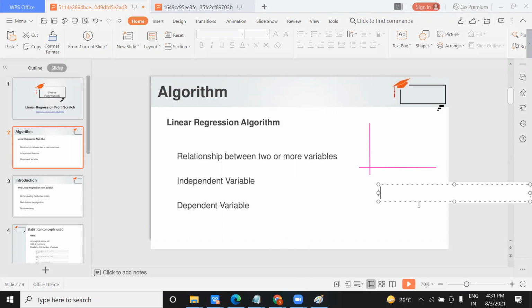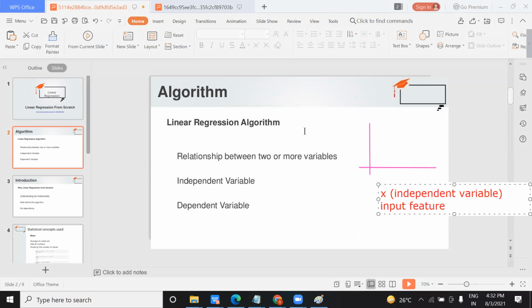Think of it like this: this is your X, your independent variable, which you can call an input feature.